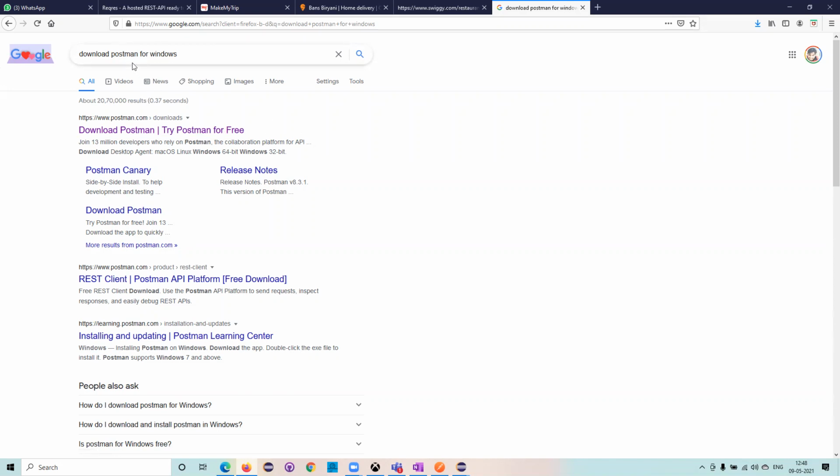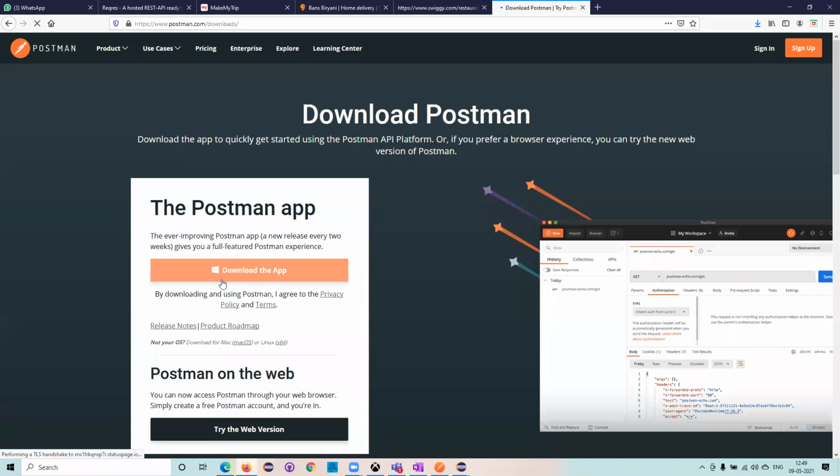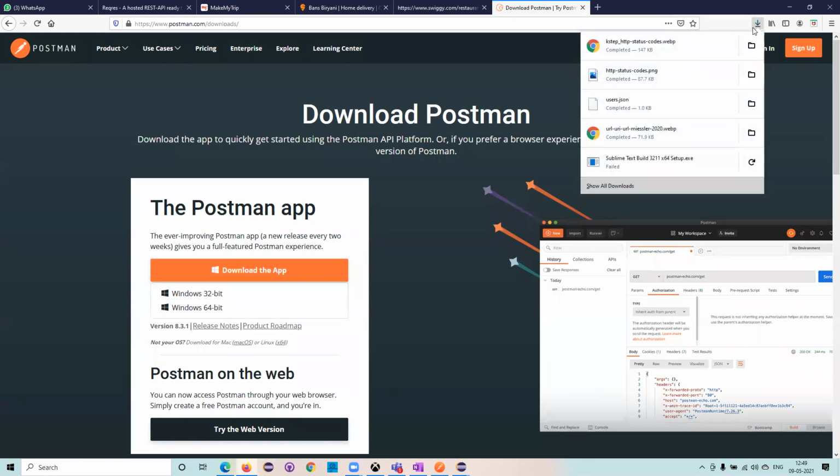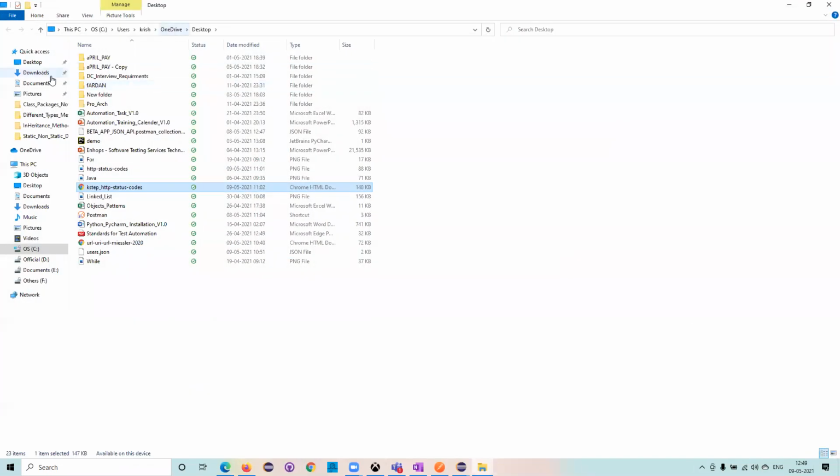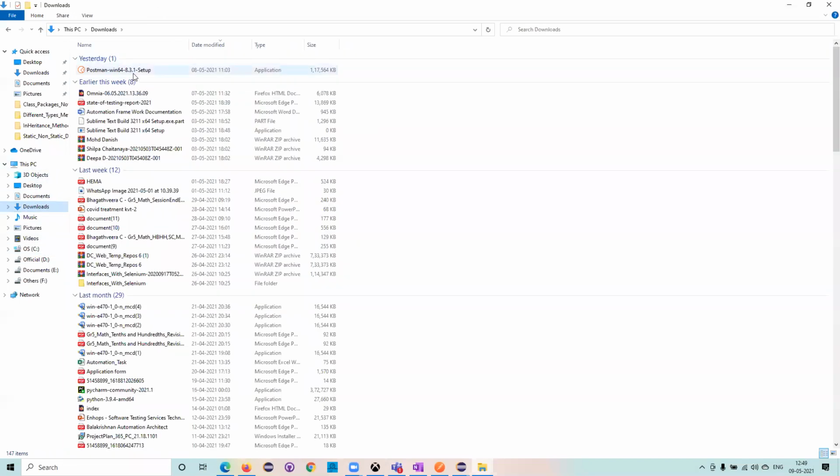Just download Postman for Windows: click on download, and then download the app. As soon as you click, choose which one you want, 64-bit or 32-bit. Once you click on it, it will download the 64-bit version. If you go to downloads, this is the setup it will download. It's a normal exe, you can click it and go.